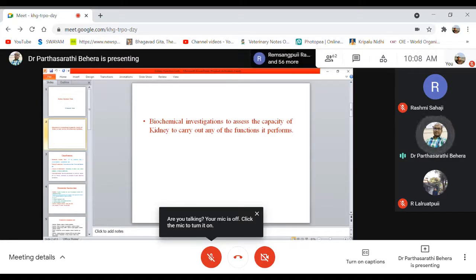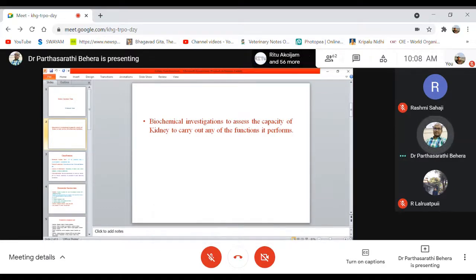These are biochemical investigations to assess the capacity of the kidney to perform its functions. The definition of kidney function tests is like this: a series of biochemical tests to assess the capacity of the kidney to carry out any of the functions it performs.